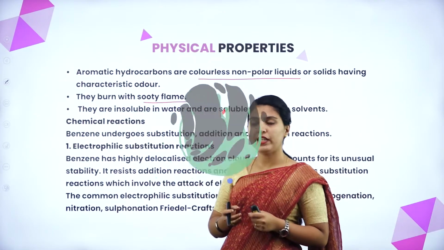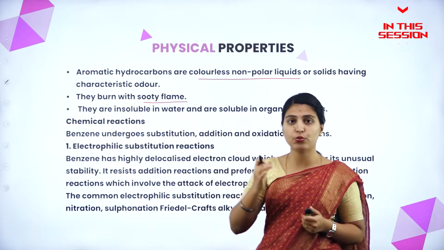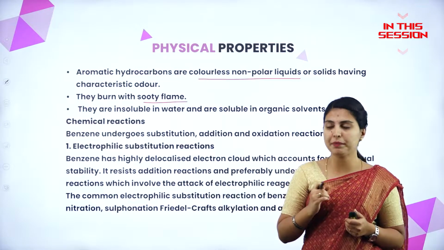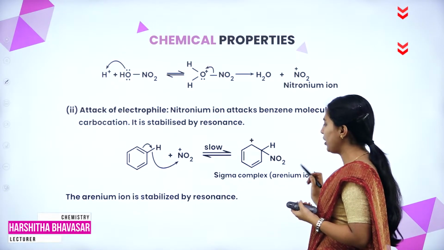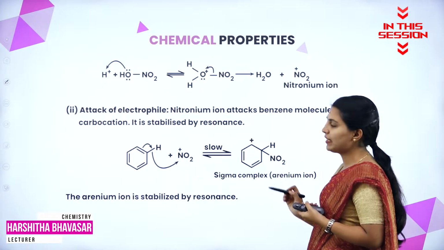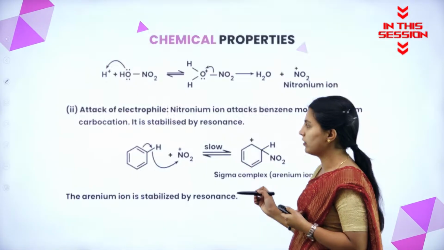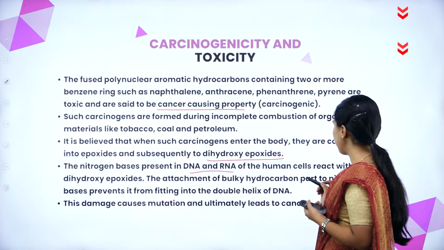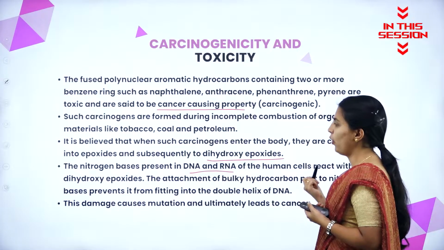The alkanes will give a clean flame. If it is an aromatic hydrocarbon like this, it will give a sooty flame. Black color particles will be present. Carbocation, that is benzene carbocation or arenium ion, will form with the sigma complex. This arenium ion is stabilized by resonance. The attachment of bulky hydrocarbon part to the nitrogen bases prevents it from fitting into the double helix of DNA.